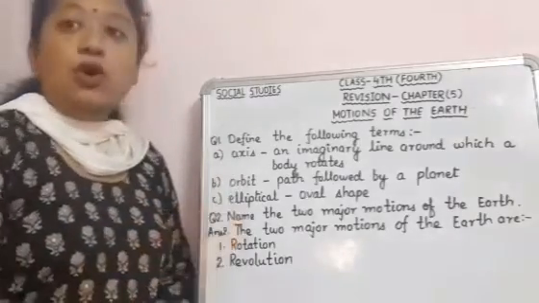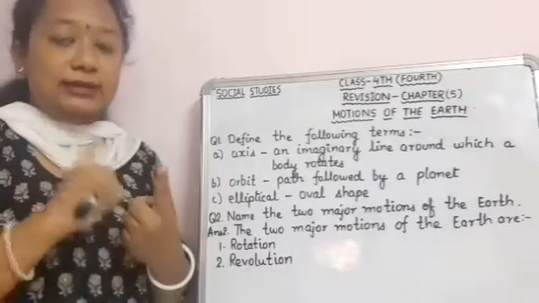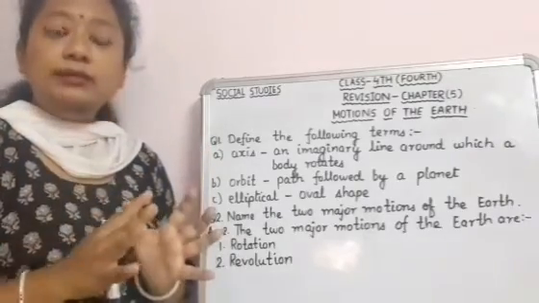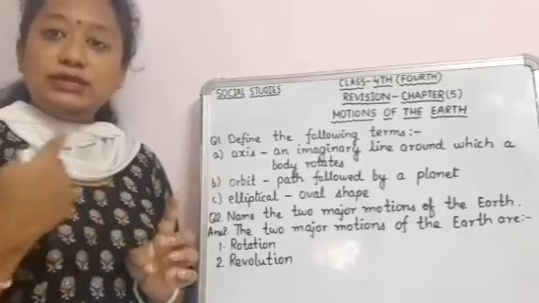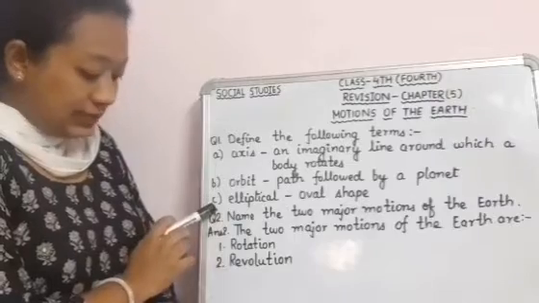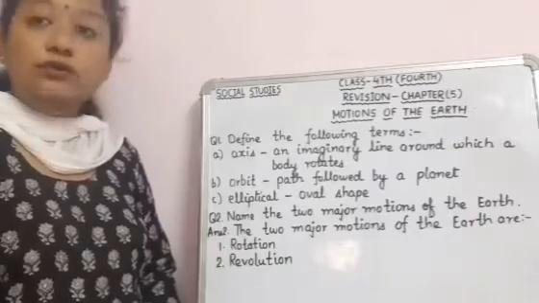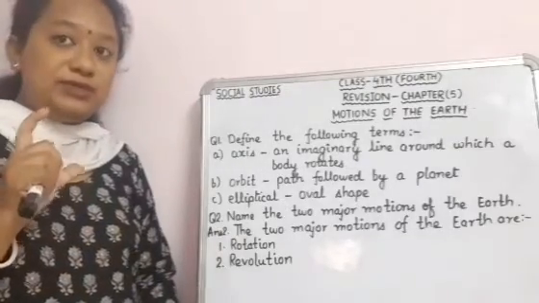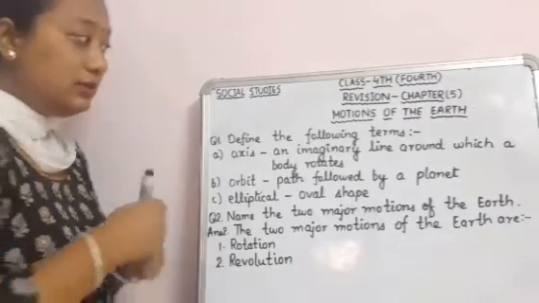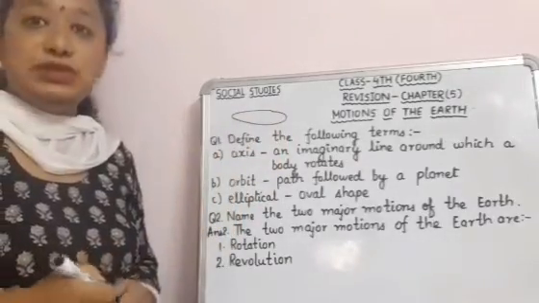Number 2 is orbit. Orbit is a path that is followed by a planet. The planets that move around the sun, the path through which they move is known as orbit. After that comes elliptical. Elliptical means oval shape, like an egg. The shape of the egg is oval, so that is elliptical, like this. This is an elliptical shape.